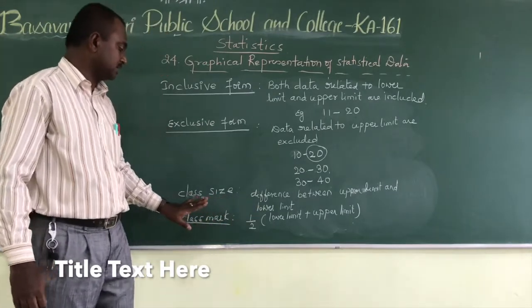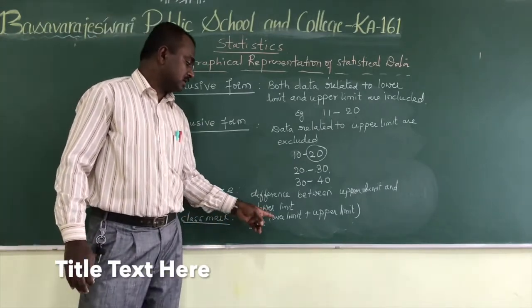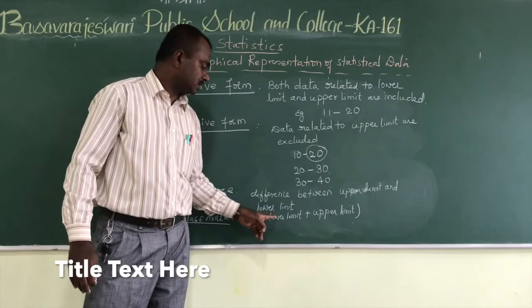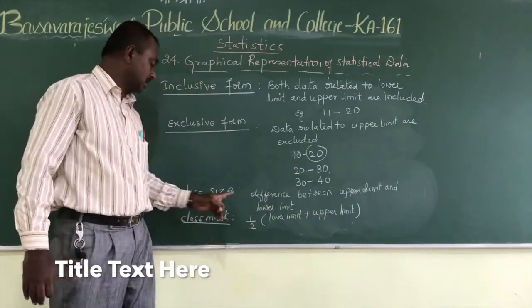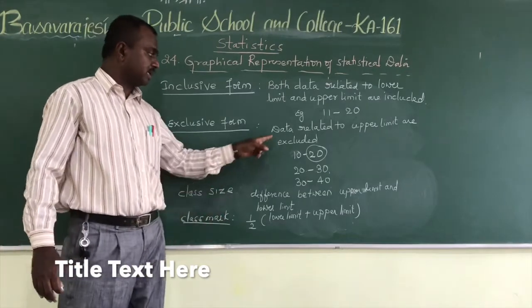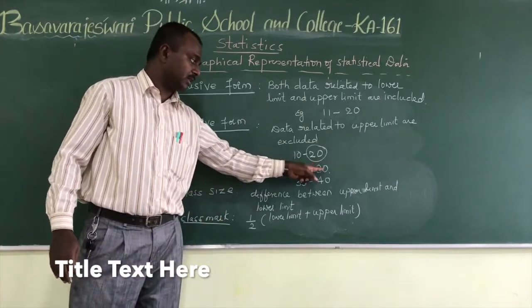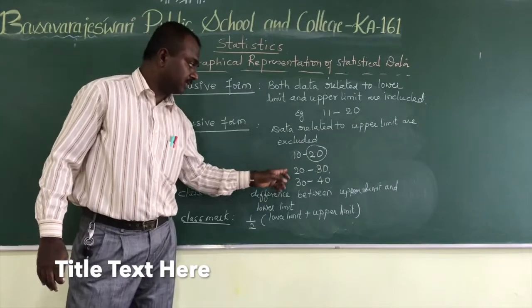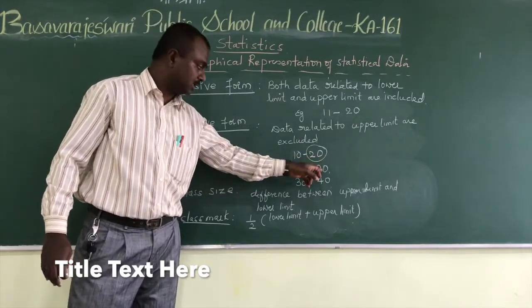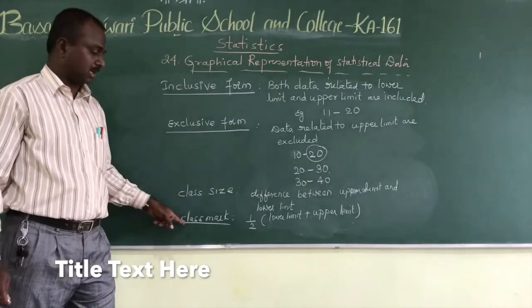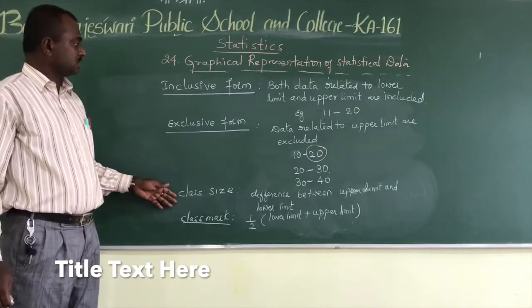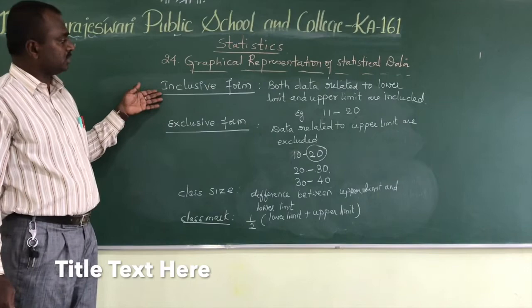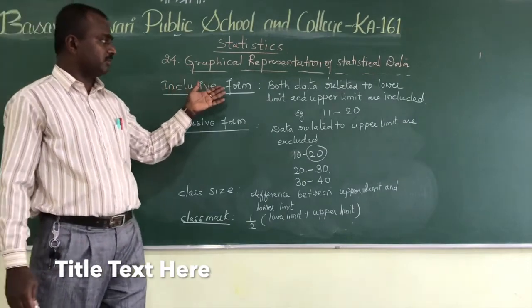So what is meant by class mark? Class mark is the sum of the lower limit plus upper limit divided by 2, or the midpoint of the class interval, or the mean of the class interval. It's called class mark. We will discuss some more terms after this. So you understood now what is meant by inclusive form?